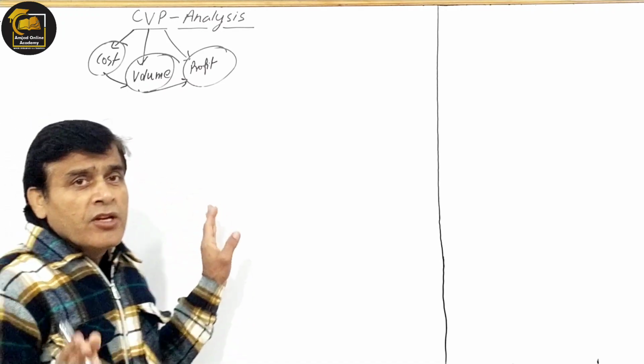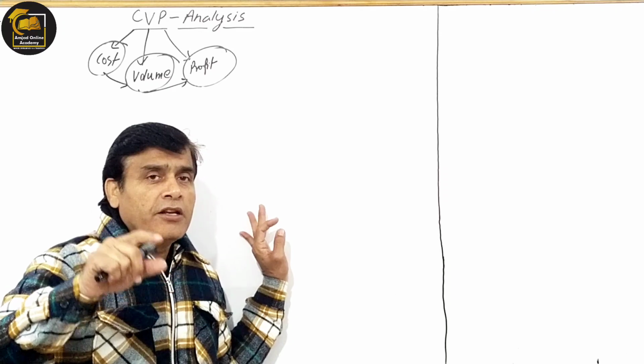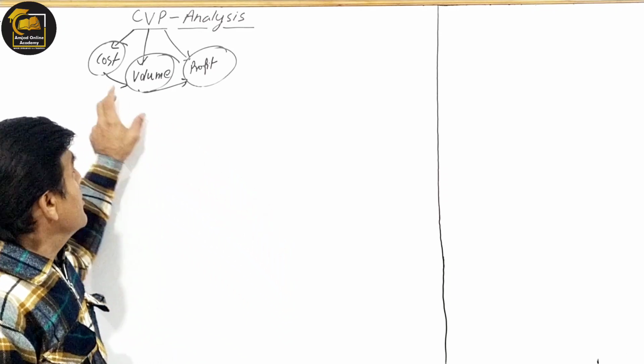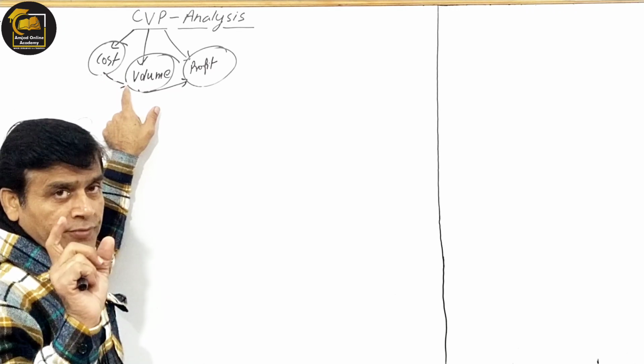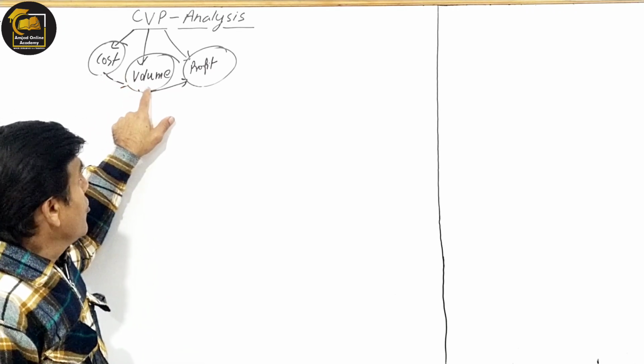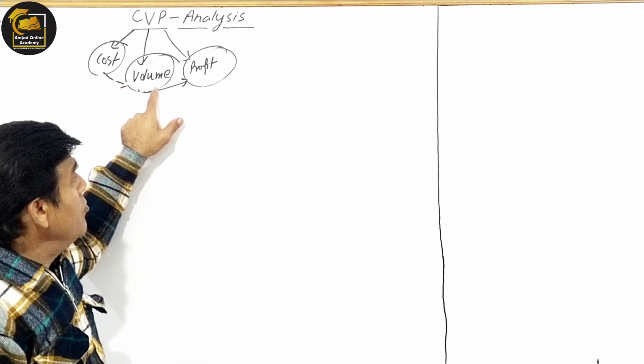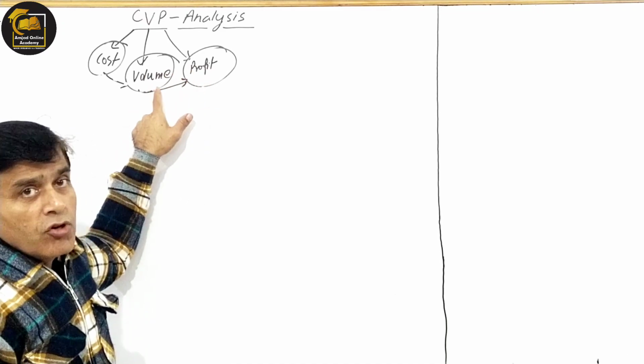So this topic is all about establishing the relationship among these three variables. If you are going to change one, suppose you are going to change the cost of the product, what will be the effect, or what should be the effect, on the volume and the profit?